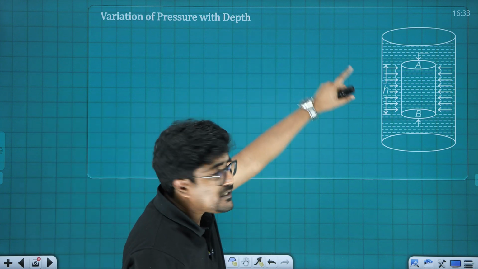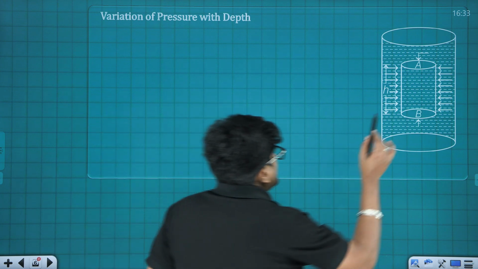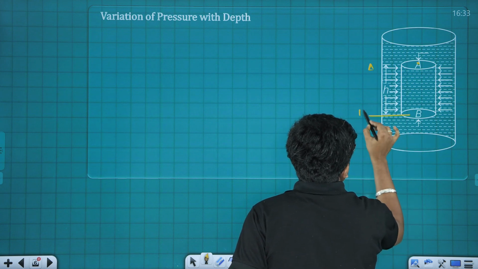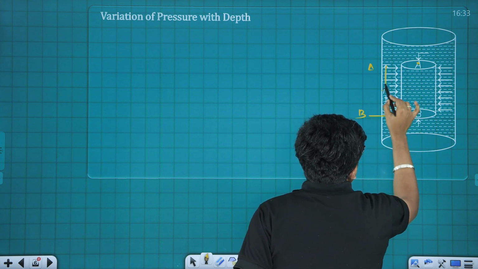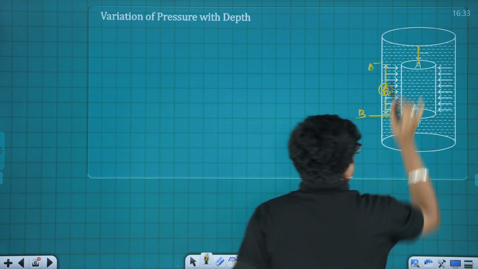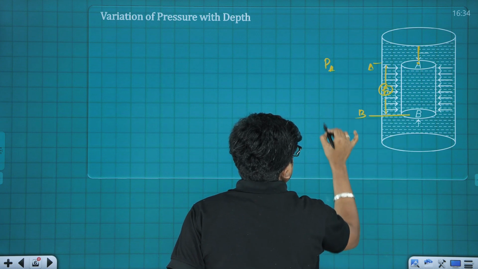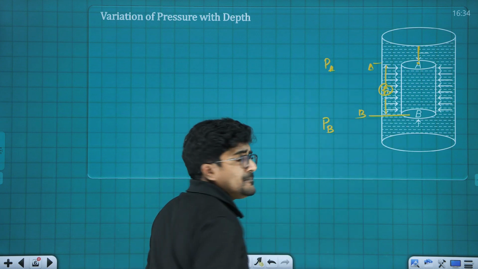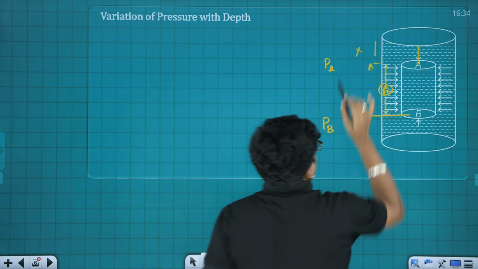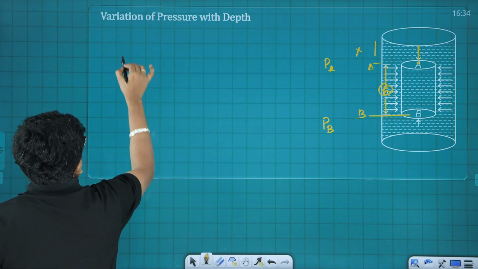So, for understanding, I know I am left with some space over here. Now, let this be a point here, that is A. Now, here this is point B. Now, you can see this is of height small letter h. So, definitely the pressure at this particular point is going to be PA, and I am marking the pressure here as P suffix B. Okay. Now, let me take this height as x. Now, tell me what is PA?